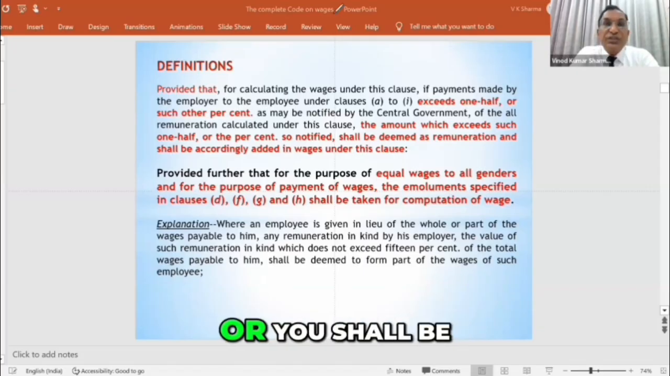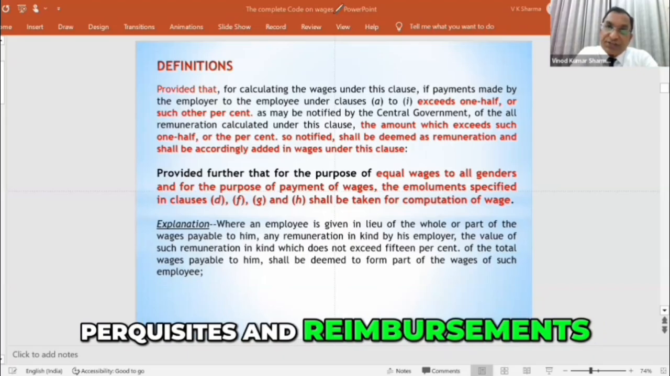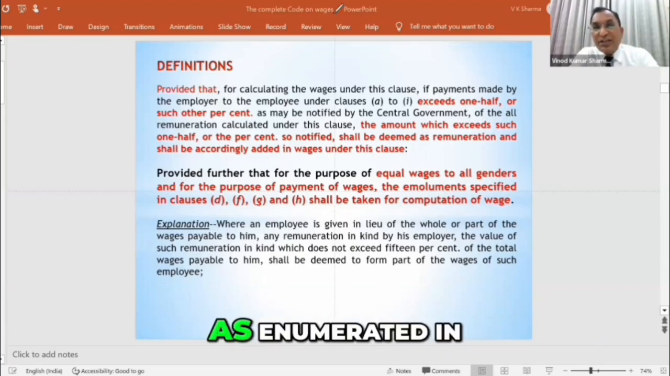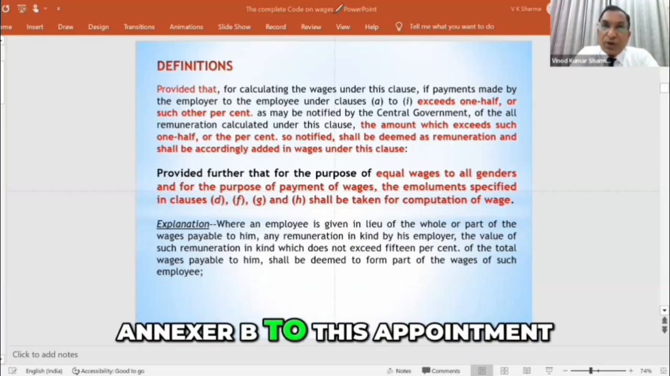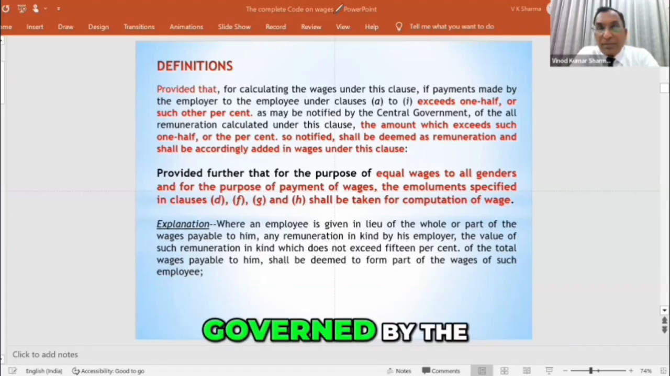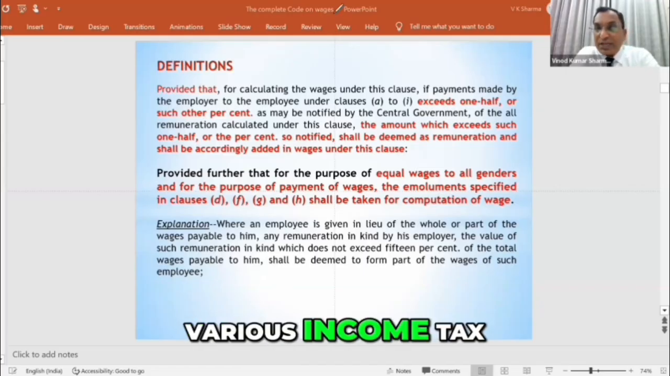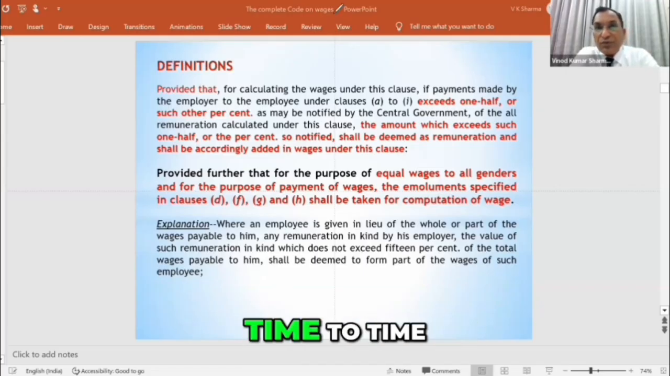2B, in the capacity of manager, general manager, VP, or whatever it is, you shall also be entitled to various perquisites and reimbursements as entitled to your grade as enumerated in annexure B to this appointment. Full stop. These perquisites and reimbursements shall be governed by the internal company regulations and the various income tax regulations notified from time to time.